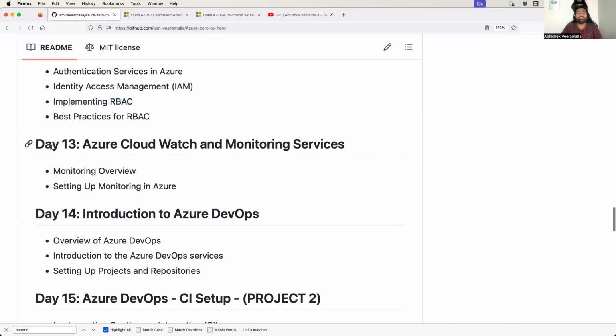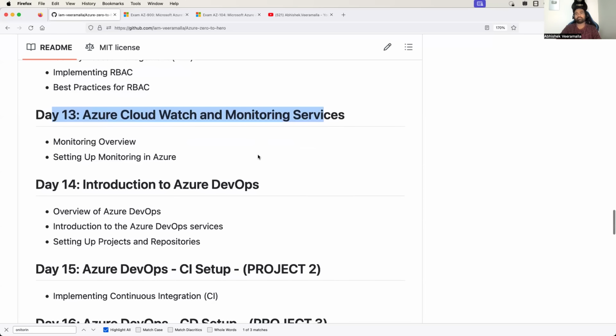Then we will learn how to monitor resources on the Azure platform. Monitoring, here we are not talking about application monitoring, but monitoring of the resources. Let's say you create something on the Azure platform. Where can you watch, or how do you understand who created this? We'll learn all of these things in the monitoring video.